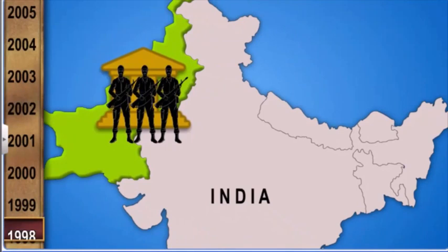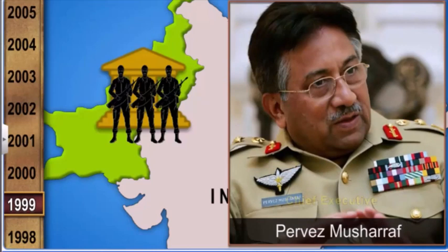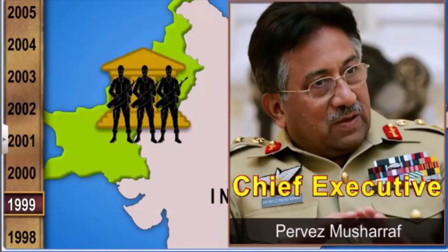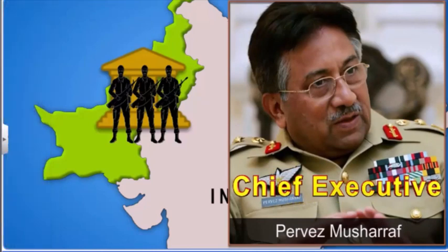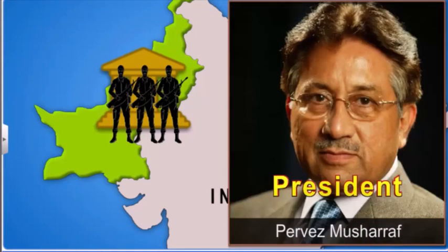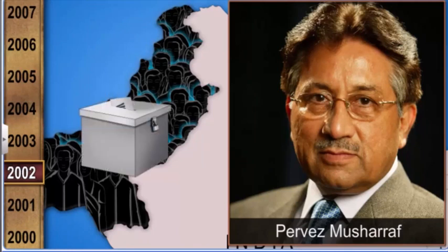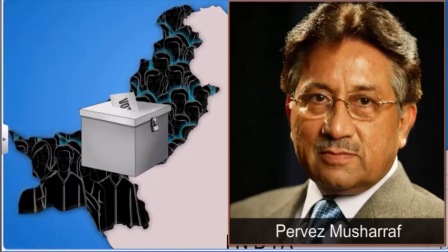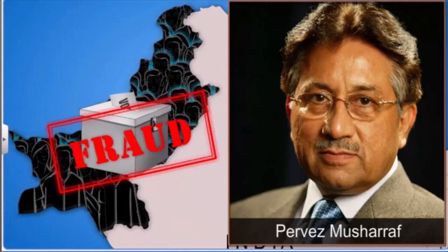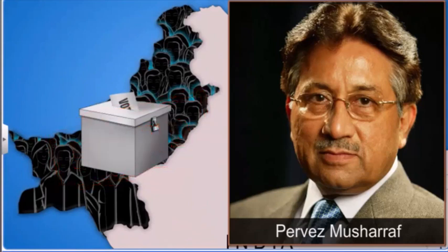After the coup in October 1999, General Musharraf declared himself the chief executive of the country. Later, he changed his own designation to president. In 2002, he held a referendum that granted him a 5-year extension. However, it was alleged that there had been a fraud in the referendum. A referendum is a direct vote in which the electorate is asked to either accept or reject a proposal.